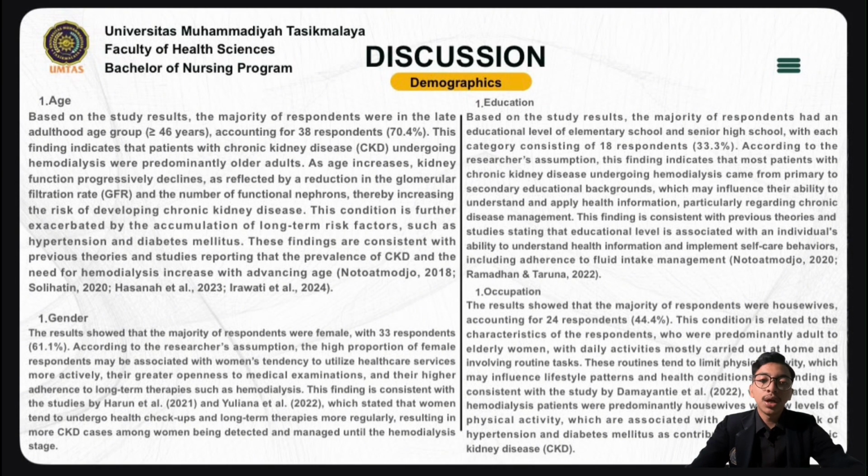The third is education. Based on the study results, the majority of respondents had an educational level of elementary school and senior high school, with each category consisting of 18 respondents, 33.3%. According to the researchers' assumption, this finding indicates that most patients with chronic kidney disease undergoing hemodialysis come from primary to secondary educational backgrounds.